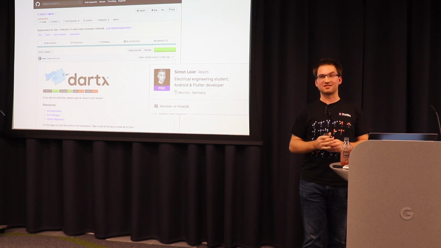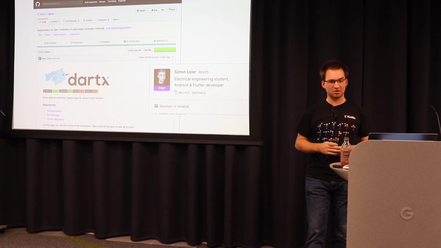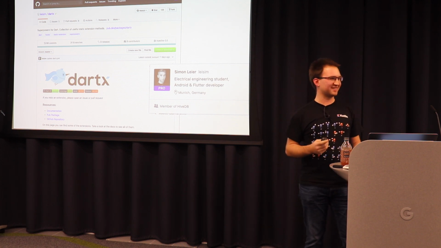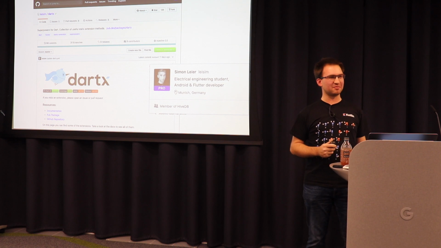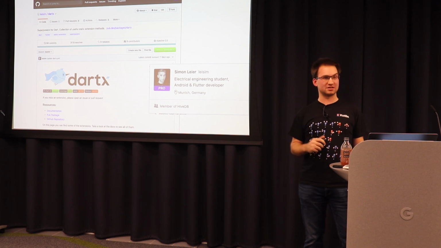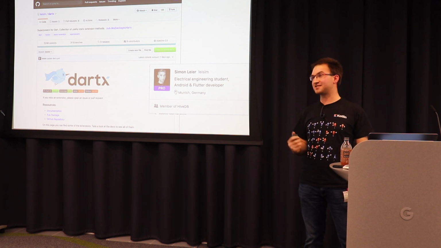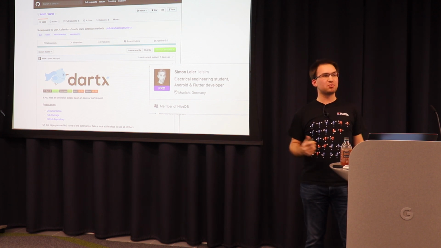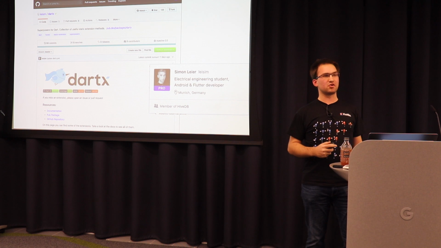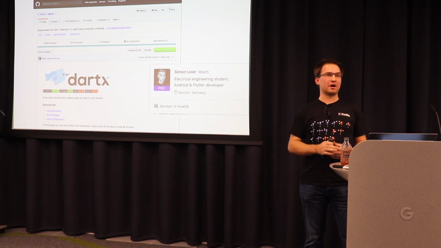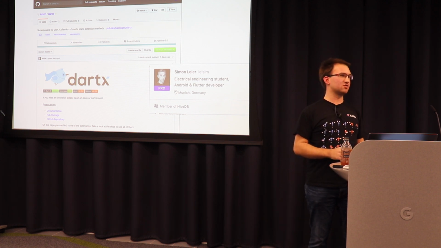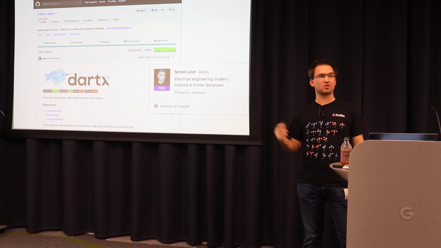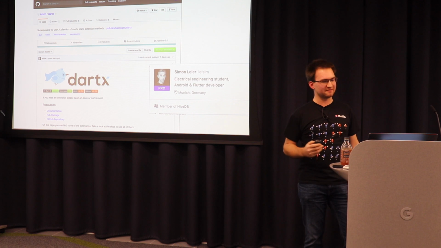So again, Simon, this is a repository, and I think by now it has way more stars than when I did the screenshot back then. I currently maintain this library as well. So if you have a pull request, a cool extension for any type in the Dart SDK, create a pull request and add an extension. For example, for dart:io, I think we are missing many extensions there to read a file line by line. It's super easy in Kotlin, but now we don't have an extension for that. Add it.